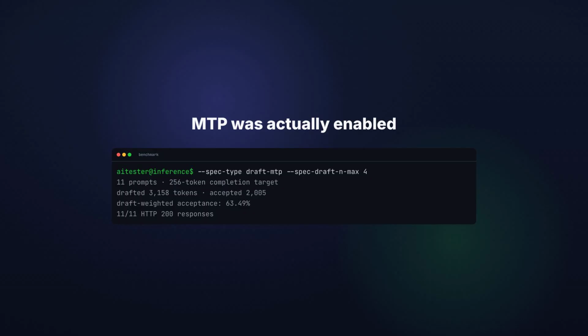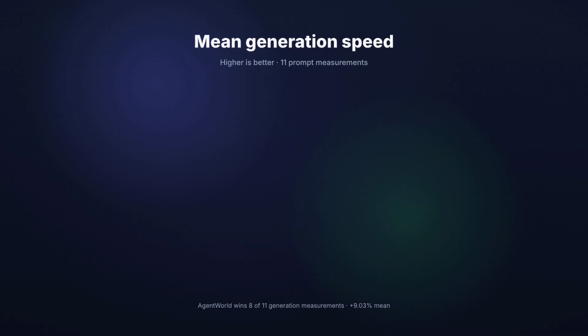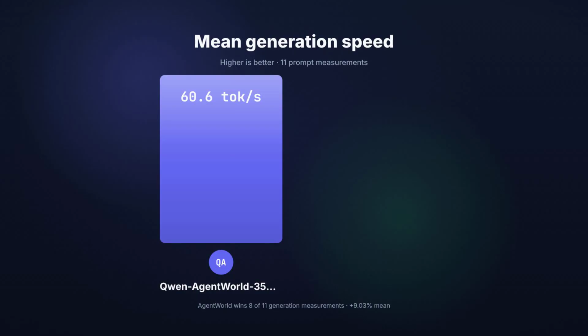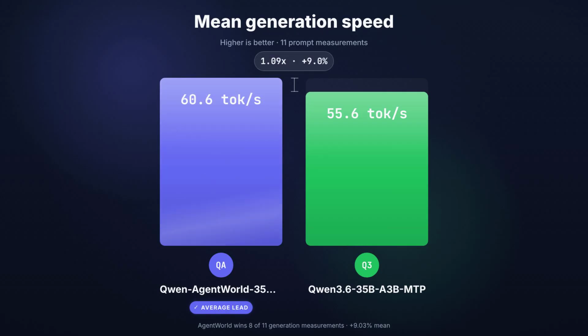This was not an MTP file running in ordinary mode because it drafted 3,158 tokens and accepted 2,005. Its 63.49% draft-weighted acceptance rate makes it a serious speed baseline rather than an easy target. Even with that advantage, Agentworld averaged 60.63 tokens per second against 55.61 for Qwen3.6 MTP. It won 8 of the 11 generation measurements and delivered a 9.03% average lead.